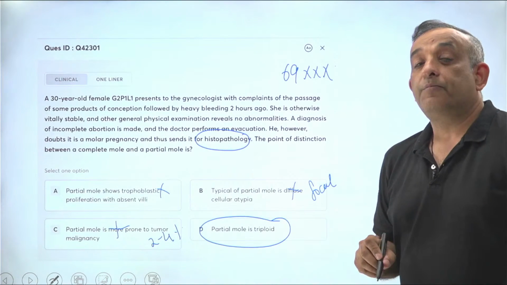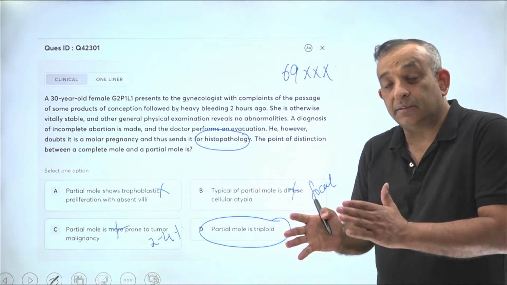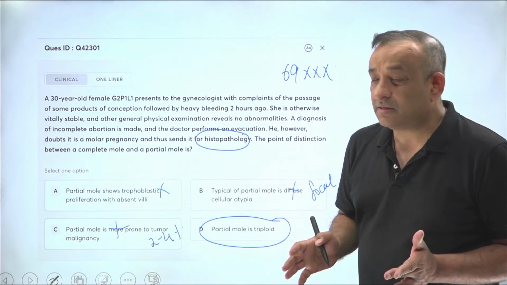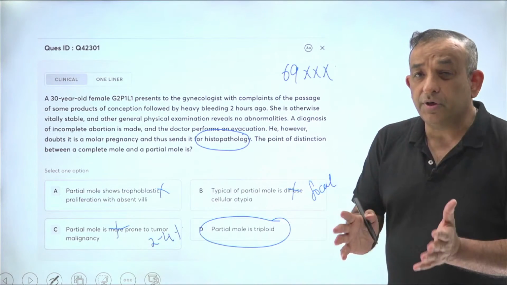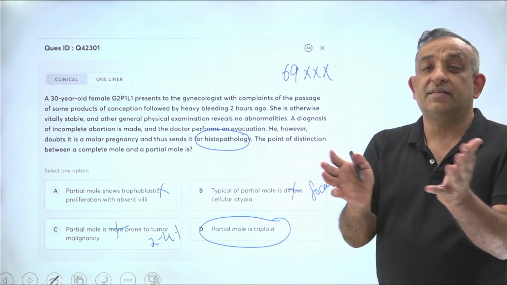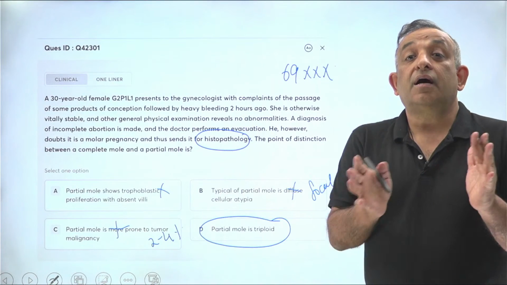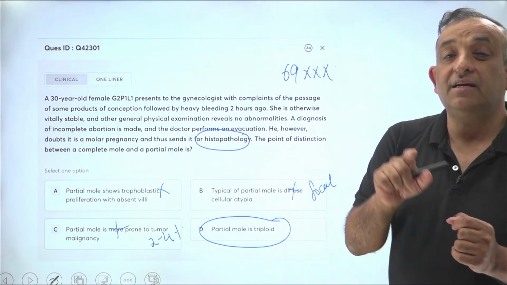Okay. Now, what happens in a partial mole? There is maternal and paternal contribution to make this fetus. Of course, it's an abnormal fetus. 69XXX is not a proper karyotype. The baby is going to form, but the placenta is going to be partly degenerated, and the baby has a karyotype of 69XXX. It's going to spontaneously abort. But in a complete mole, as you know, an empty oocyte is fertilized by the sperm.